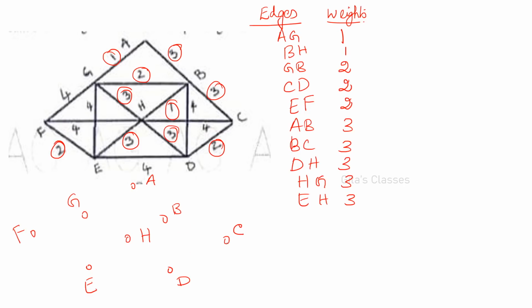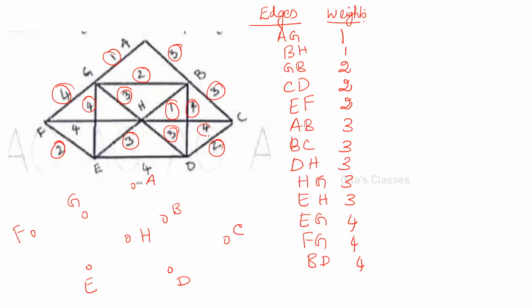Next is 4. EG is 4. Then FG is 4. Here, coming here, BD is 4. Then CH is 4.